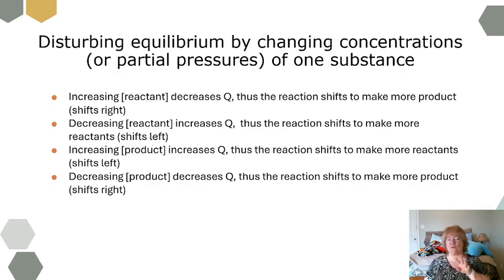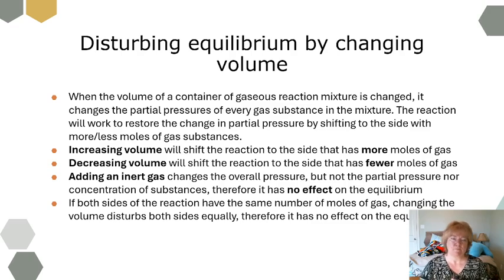So there's really only four things that can happen when I change the concentration. It depends on whether I am increasing or decreasing it, and whether it is a reactant or a product. And we can memorize it. There's a couple ways you can approximate these, but one way is you just memorize it. You can calculate the effects on Q and then use your Q versus K rules, or just memorize them. Okay, the other kind of change I can have is I can disturb the equilibrium by changing the volume.